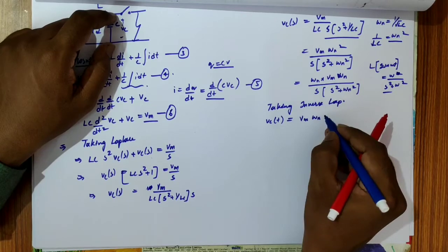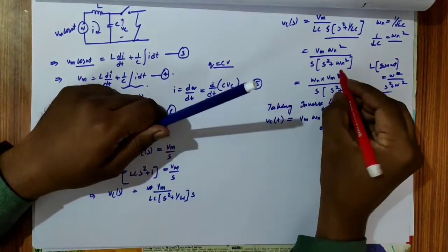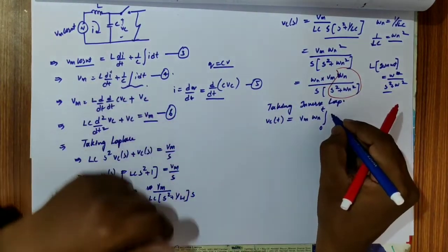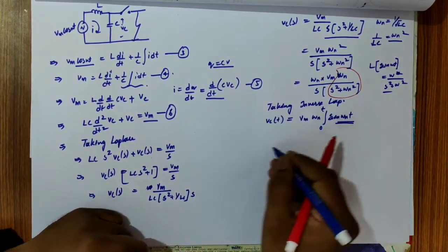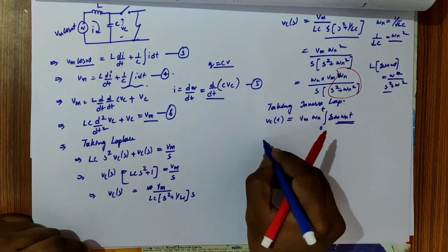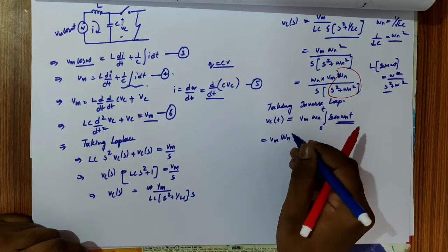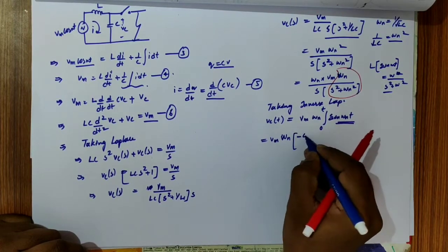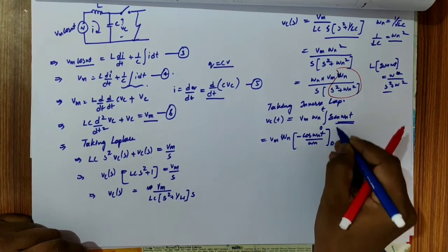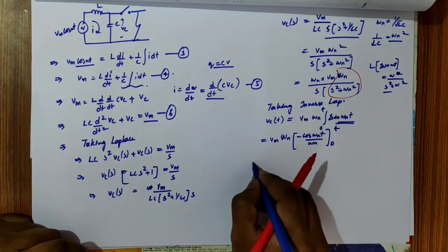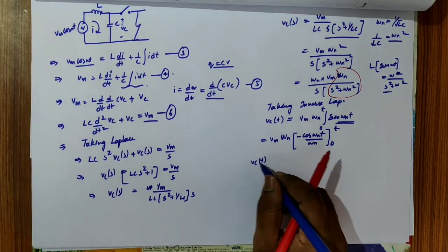So Vm omega n, and 1 by s is the integral from 0 to t. So the inverse Laplace of this is sine omega n t. Now substitute the integral here, integrating the above thing. So Vm omega n, we obtain minus cos omega n t by omega n from 0 to t, and so Vc of t will be equal to, substituting the limits.